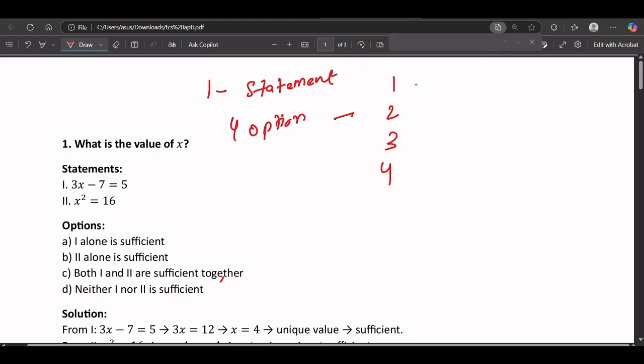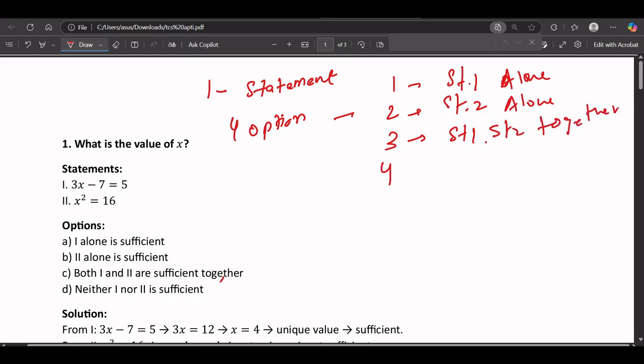Okay, first one is statement one alone is true. Second one, statement two alone is true. Third one, statement 1 and statement 2 together they are true, and fourth, neither is true.